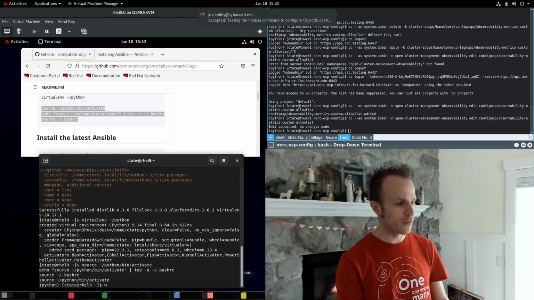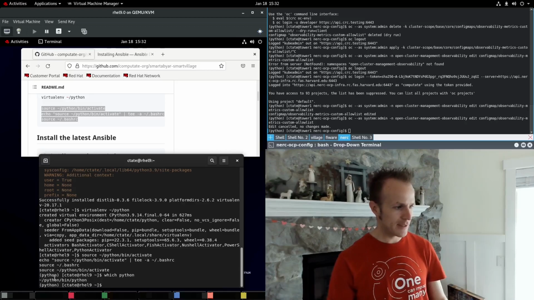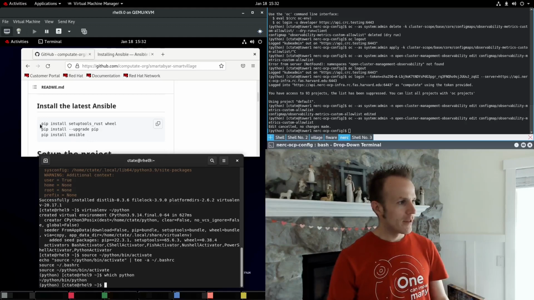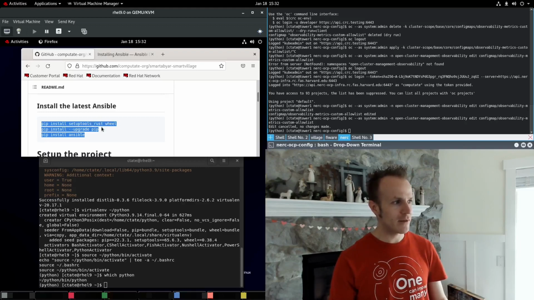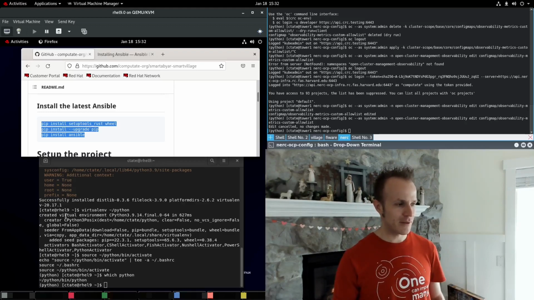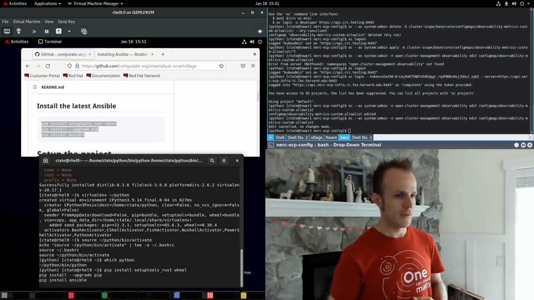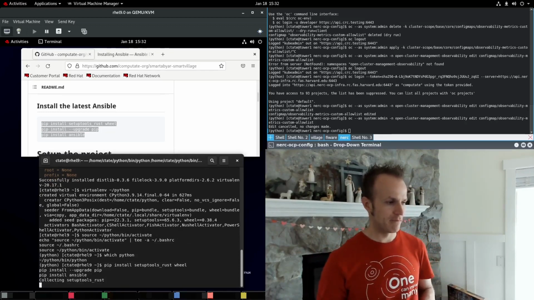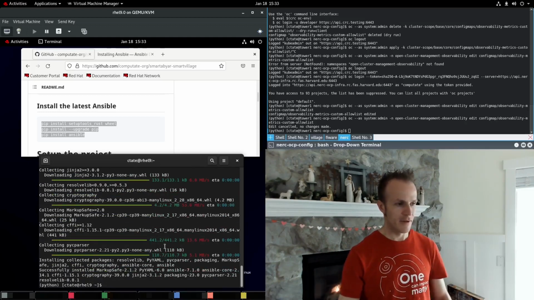So when I do which python, there it is, in home/python/bin/python. We're good to go. Now this is where we install the dependencies for Ansible, like Rust and wheel and a pip upgrade, and then we will install Ansible. So I'll just run all those three in a row. This part might take a little bit. Good. I think we're done.